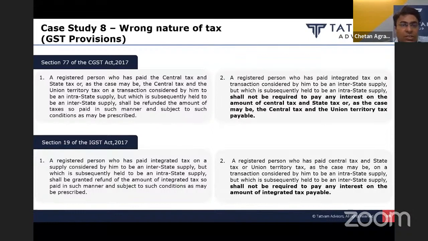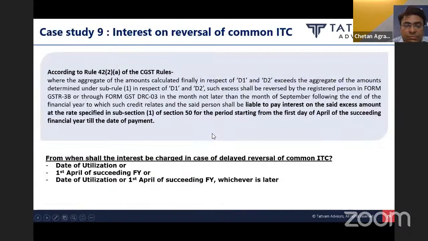Then coming to the next issue, this issue relates to reversal of common ITC. So as per Rule 42 and 43, a taxpayer who is making supply of both taxable and exempted supply is required to take proportionate ITC to the extent it is related to taxable supply.